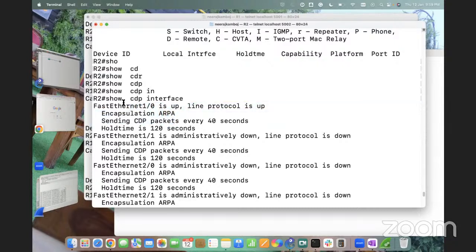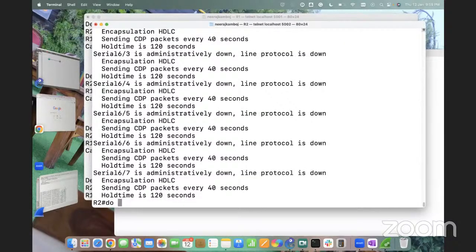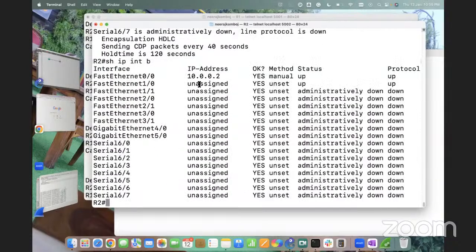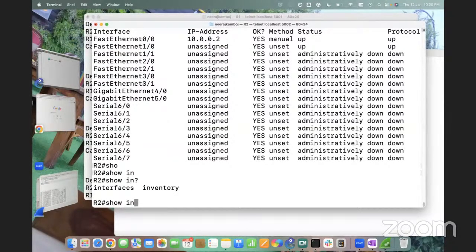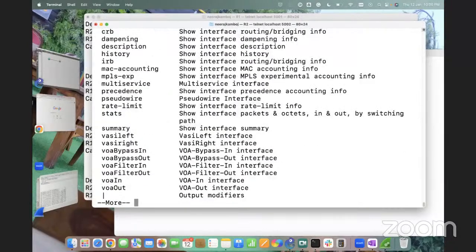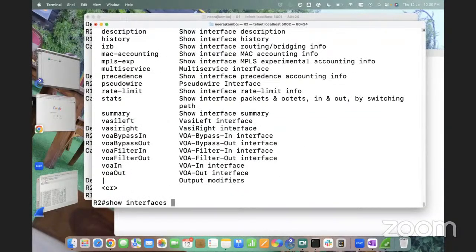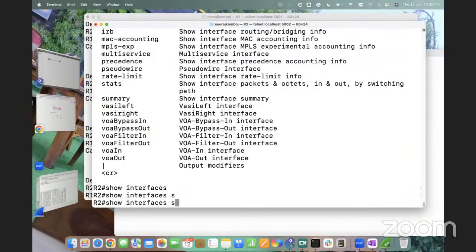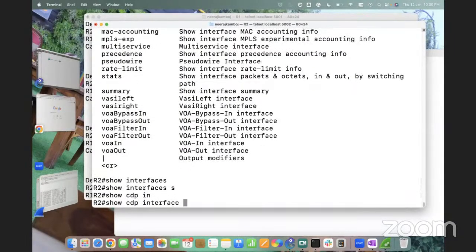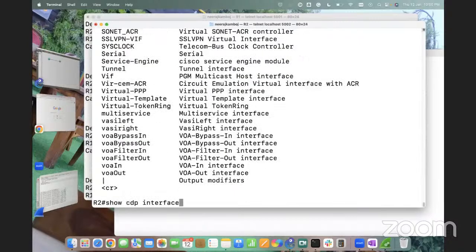If you see here, show CDP interfaces, I'm not getting the interface F0/0 here. So you can directly run this command, show CDP interfaces. It will show you all the interfaces that have CDP enabled, not disabled. You have to verify which ports are pending with show IP interface brief. This one is pending, so it is not enabled with CDP. But to get the disabled interfaces, I think we don't have a way. We can find it in the running configuration of the interface.